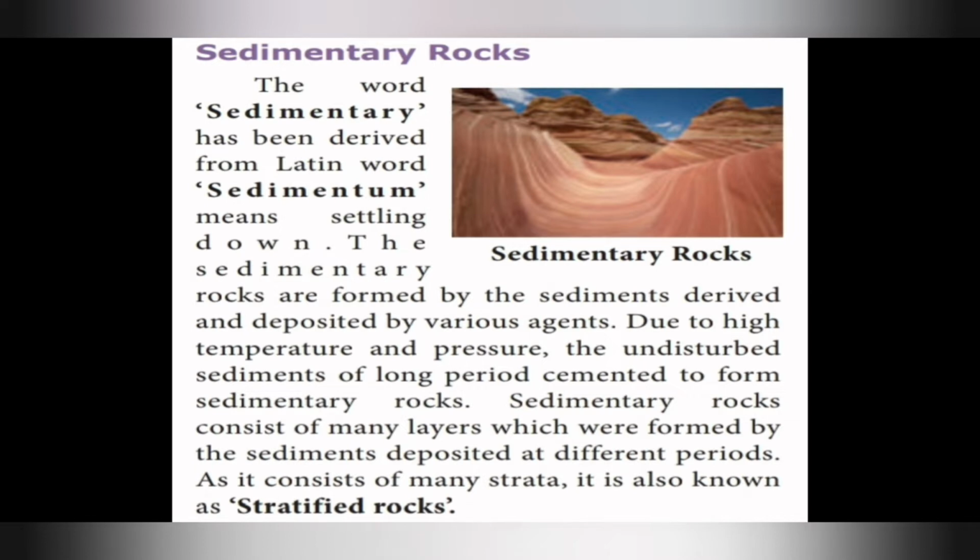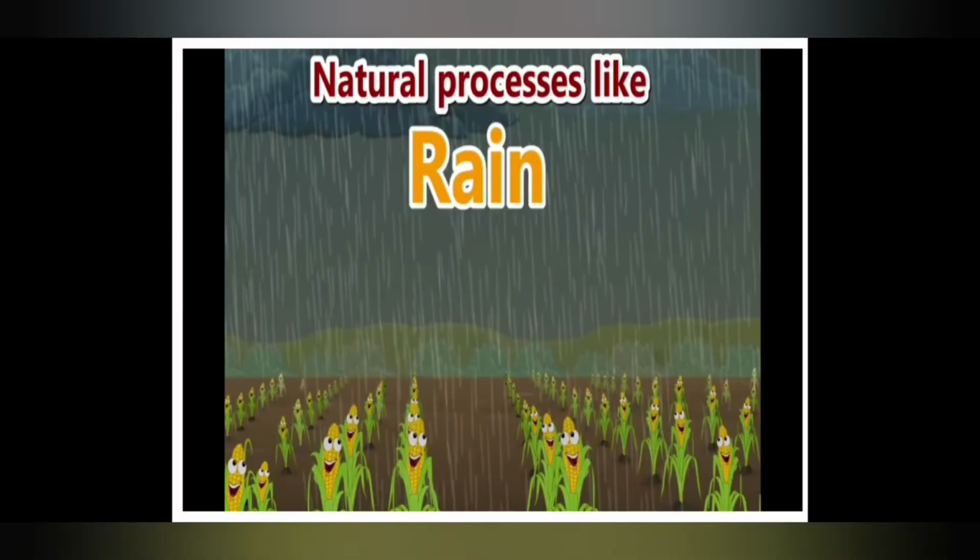Sedimentary rocks consist of many layers which were formed by the sediments deposited at different periods. As they consist of many strata, they are also known as stratified rocks.